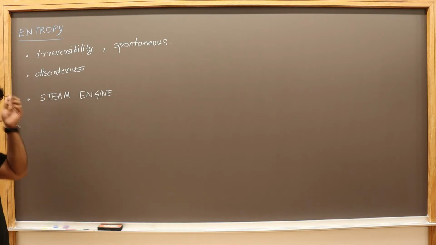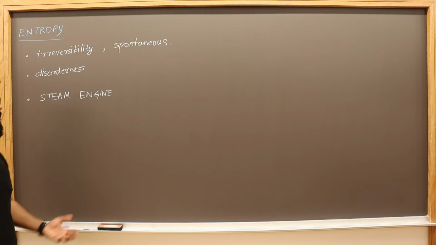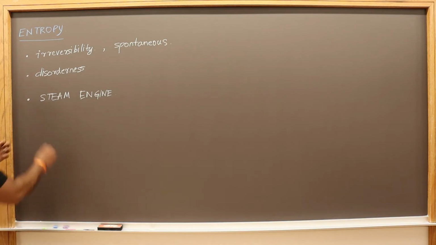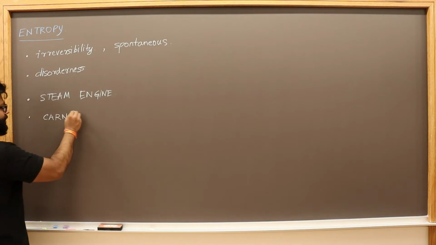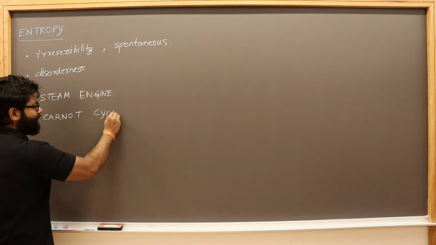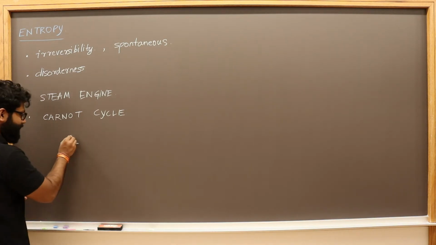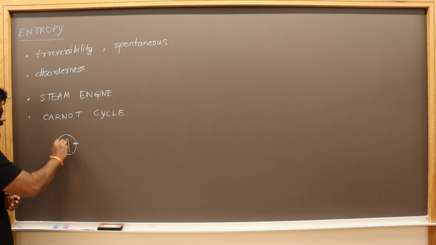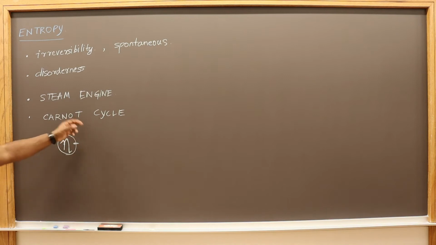There was a very young scientist called Carnot, just 28 years old, who came up with this fascinating idea of the Carnot cycle. You must have read about this. Using the concept of the Carnot cycle, he came up with the idea of the efficiency of a Carnot cycle.